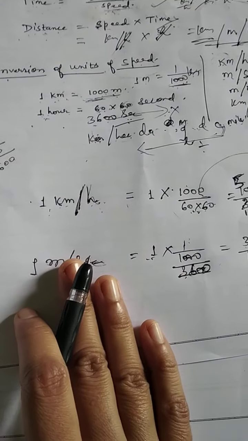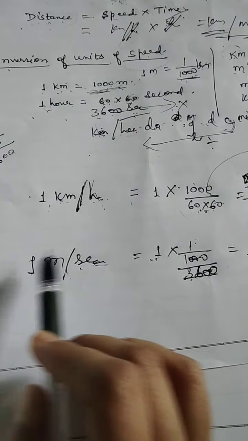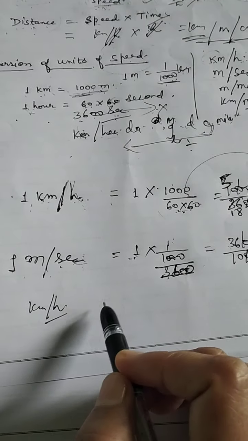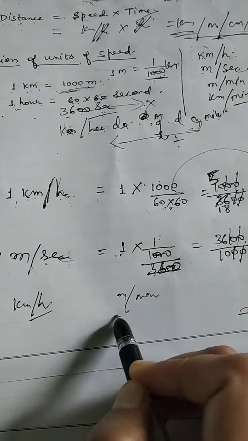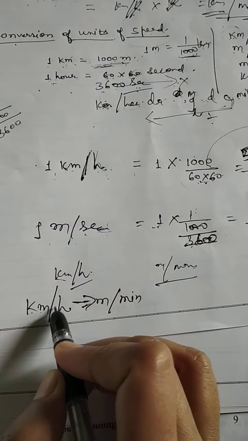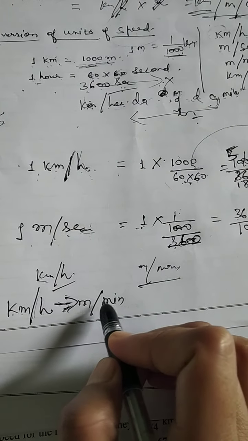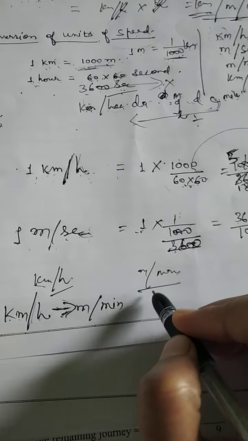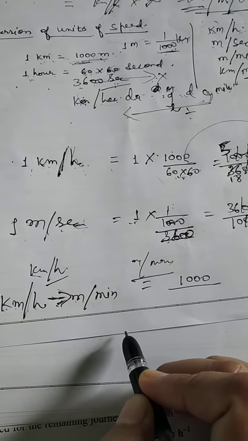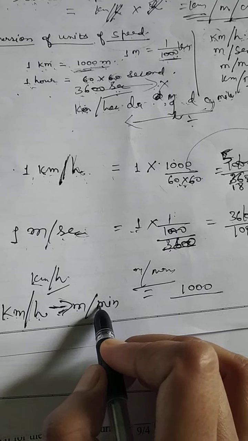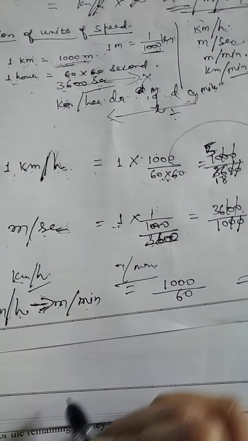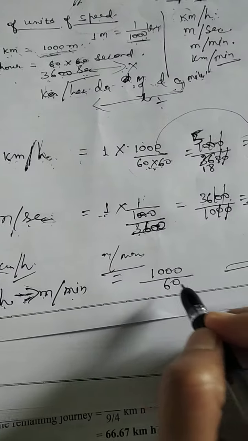Now the question is, if you have to change not into meter per second, suppose you have to change kilometer per hour into meter per minute. So in this case, what will you do? Kilometer to meter, we will multiply by 1000. And hour to minute, what will we do? Not 60 into 60. Hour to minute, just one time 60, because in 1 hour there are 60 minutes.